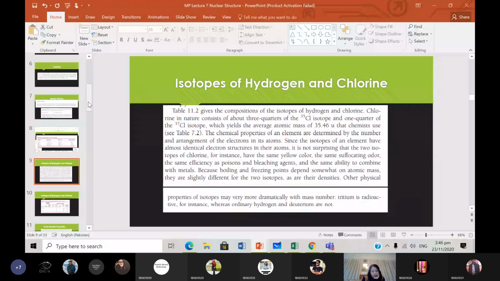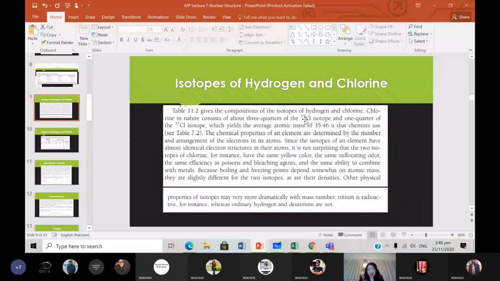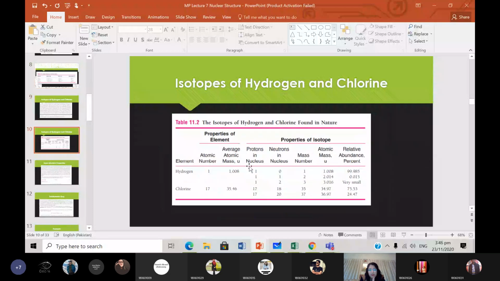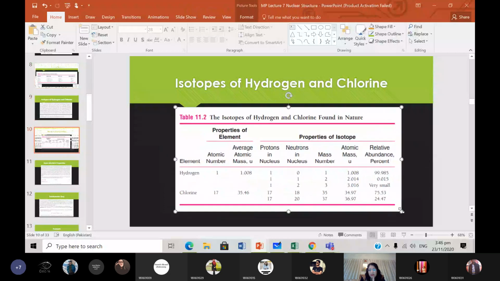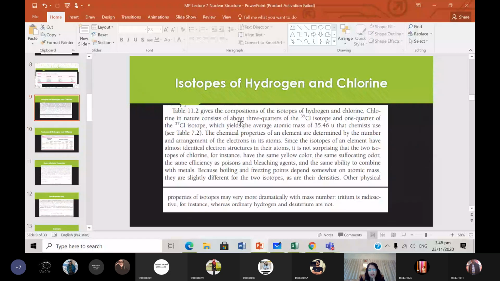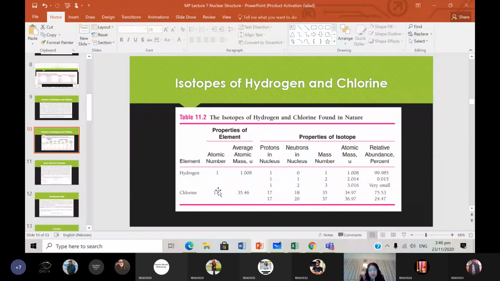Okay? So isotopes of hydrogen and chlorine, table 11.2 over here. Table 11.2 gives the composition of the isotopes of hydrogen and chlorine. Okay? So here we have hydrogen and chlorine, and you don't need to memorize this table, okay?